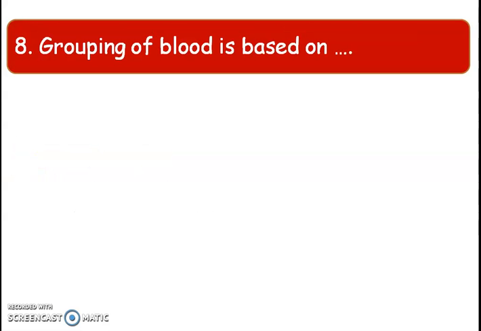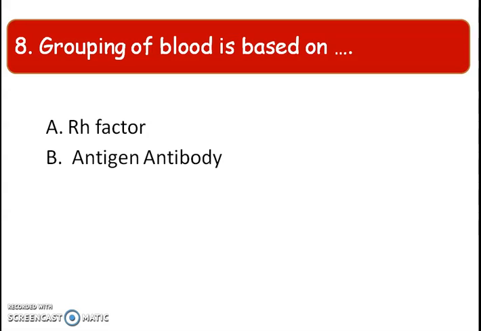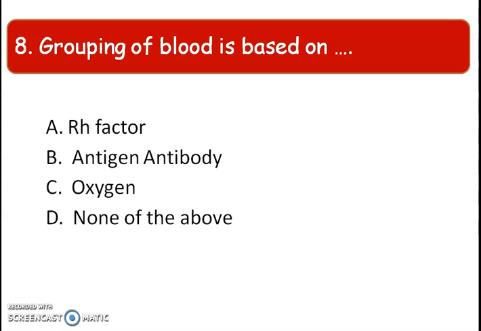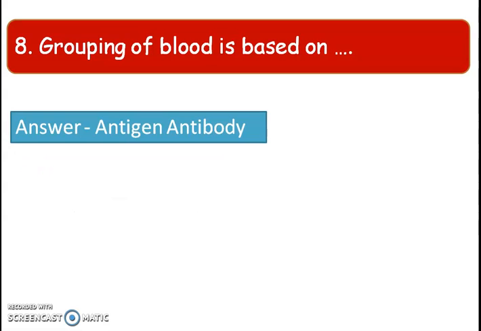Next question, grouping of blood is based on. So blood bor je group, different groups ase, jeneke blood group A, B, AB and O. A grouping to kihor upor base kori kore? Options: RH factor, antigen and antibody, oxygen. The right answer is option B, antigen and antibody.